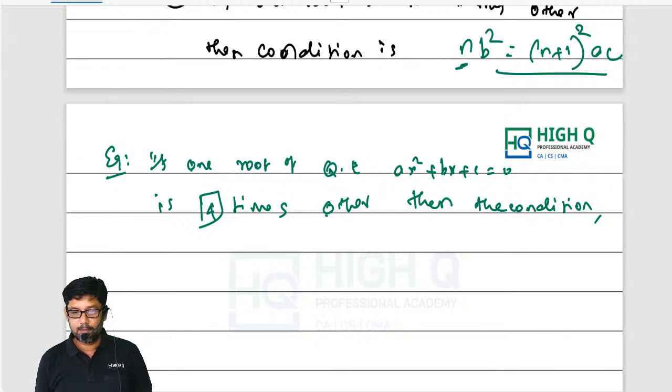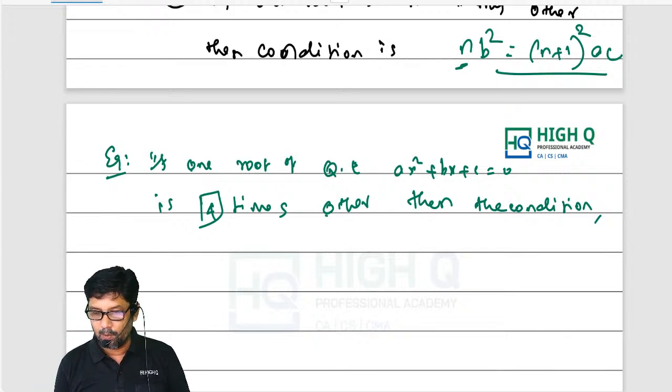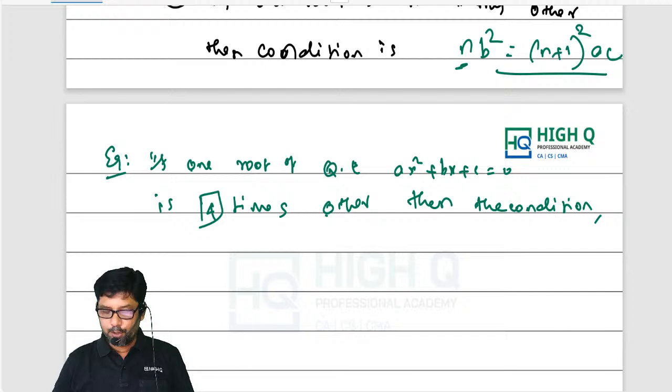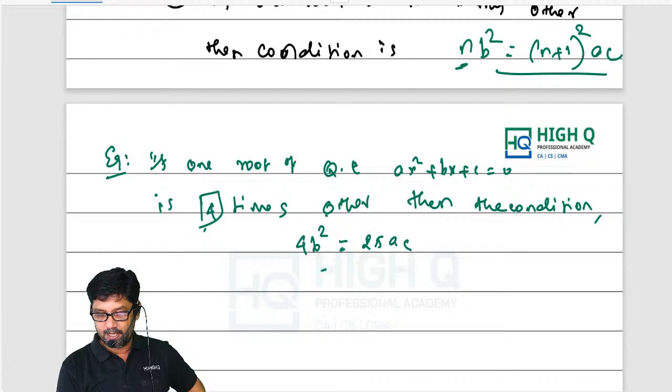Yes, Uzma, question bank, okay. Now others, yes, Abdul. So here, 4 times other means in one line you can give the answer: 4b square equals (4 plus 1), that is 5, the whole square, 25 AC.